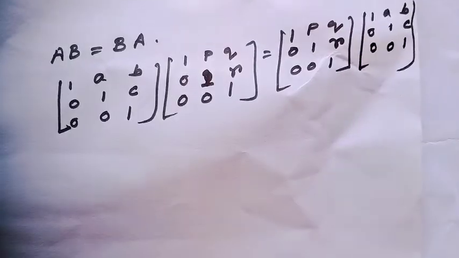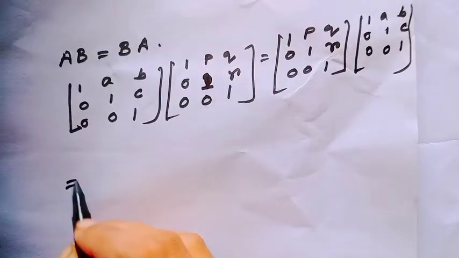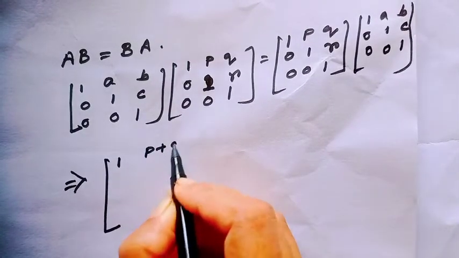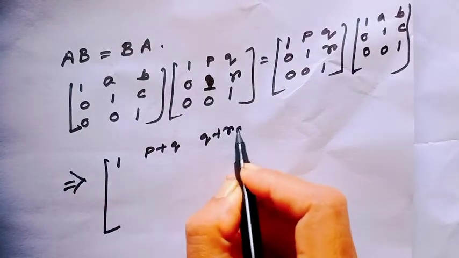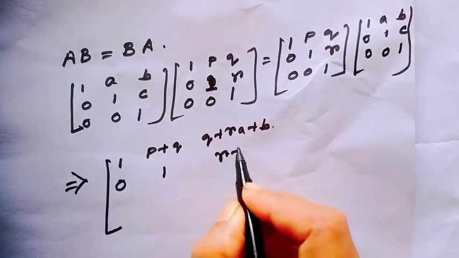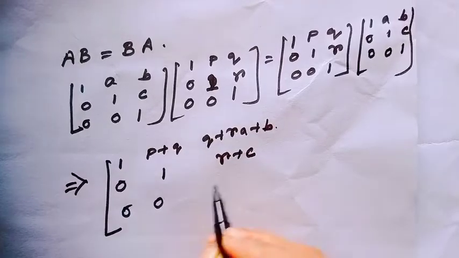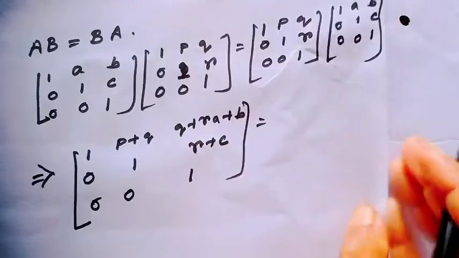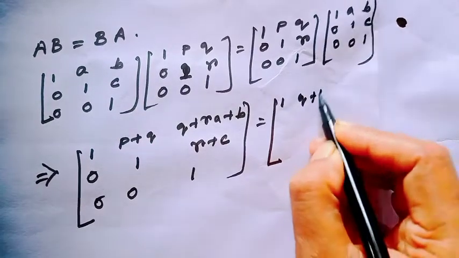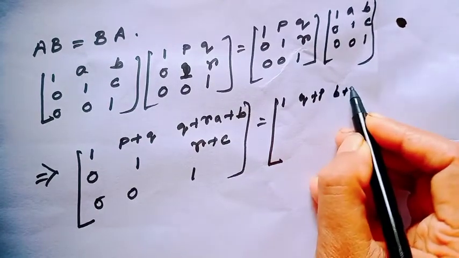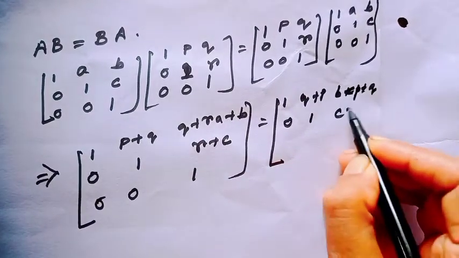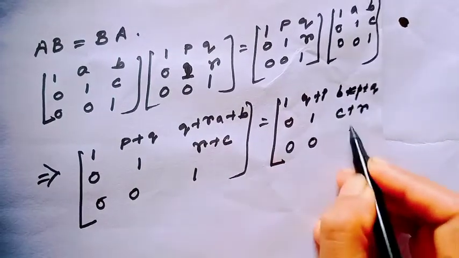After multiplying, this would be [1, p+a, q+ar+b; 0, 1, r+c; 0, 0, 1], and this is equal to [1, a+p, b+cp+q; 0, 1, c+r; 0, 0, 1].